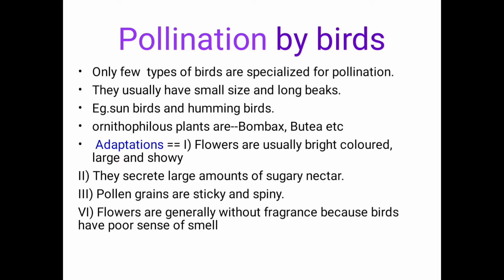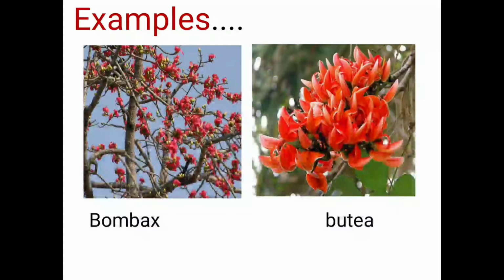Once again, pollination by birds is called ornithophy, and these plants are called ornithophilous plants. Examples of birds are sunbirds, hummingbirds, crow, bulbul, etc. And examples of ornithophilous plants are bombax, butea, callistemon, the bottle brush, begonia, etc. Some of these examples we will see in the next slide.